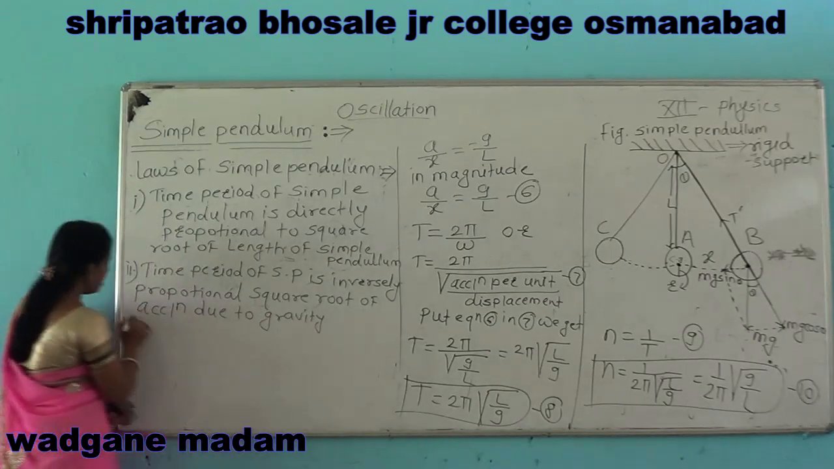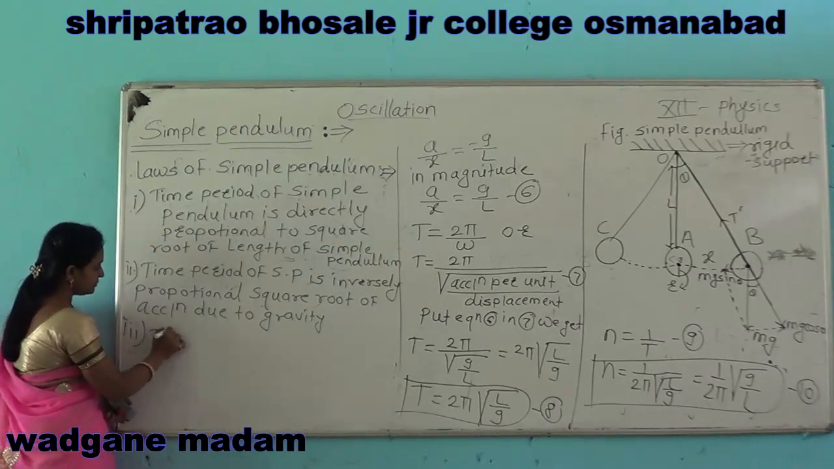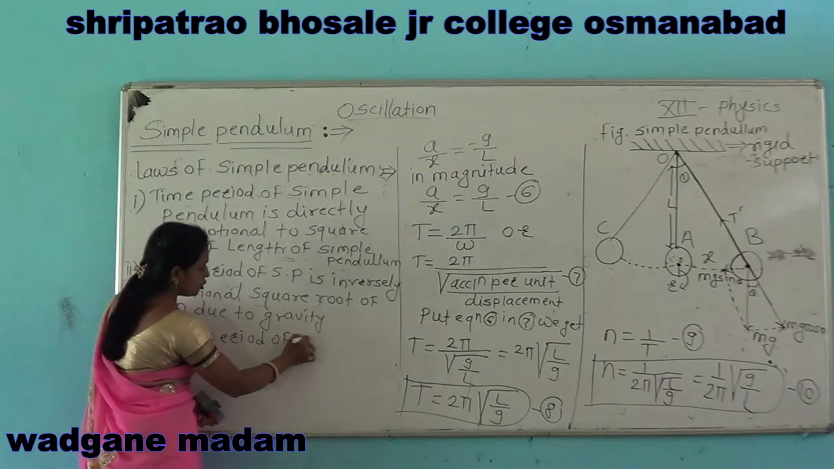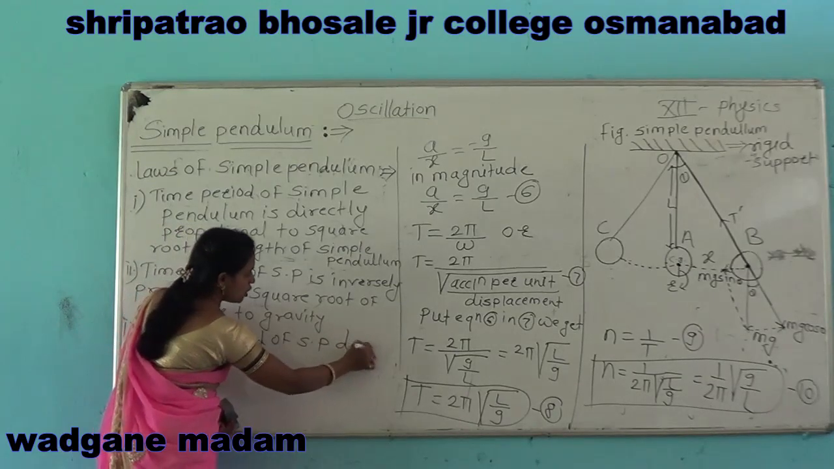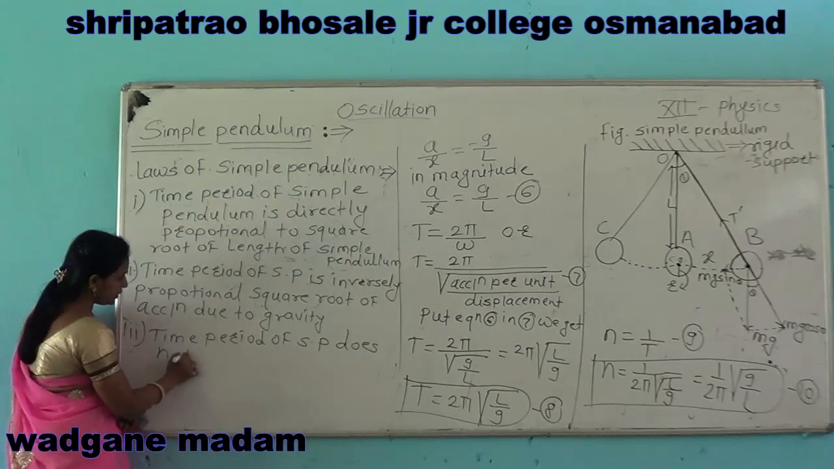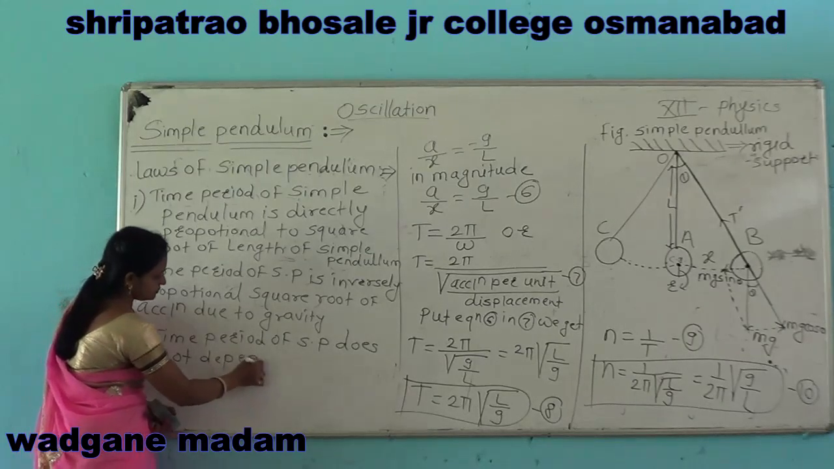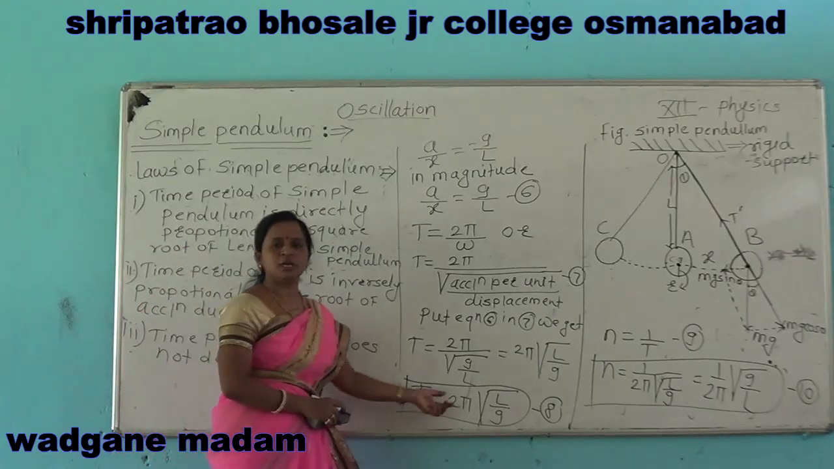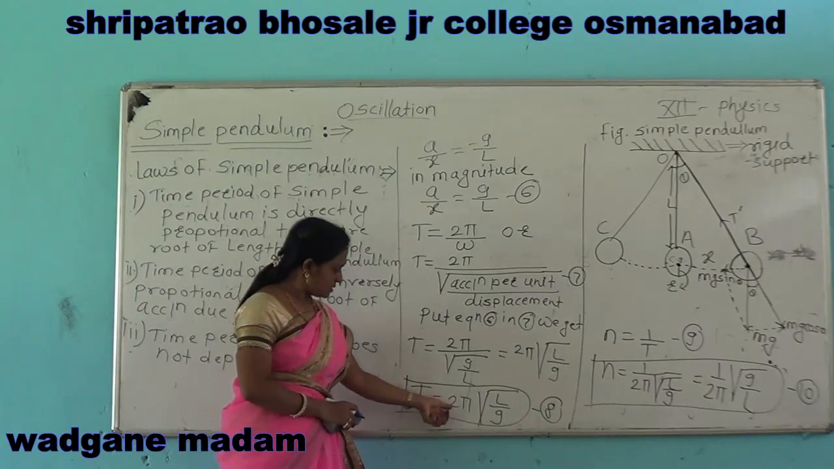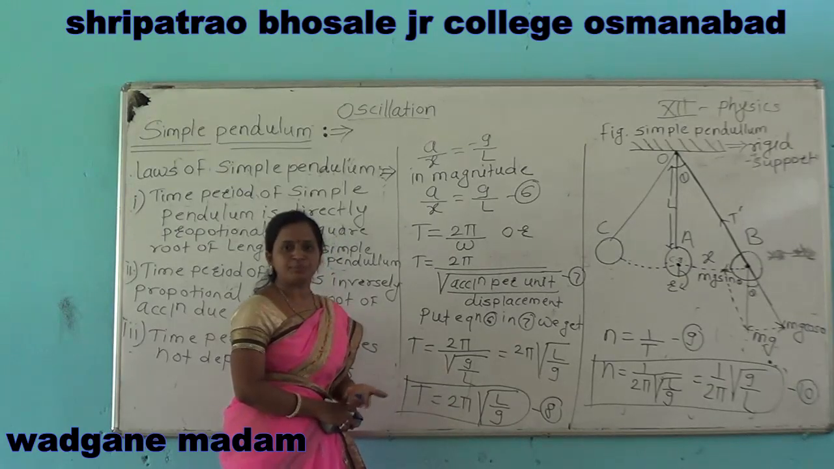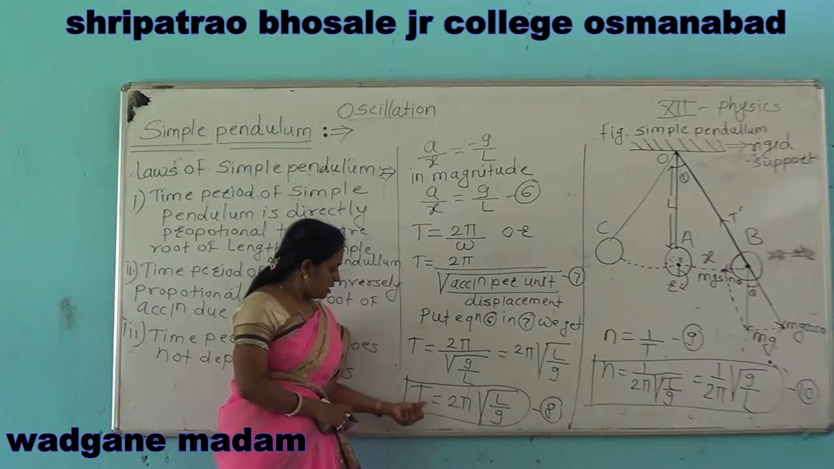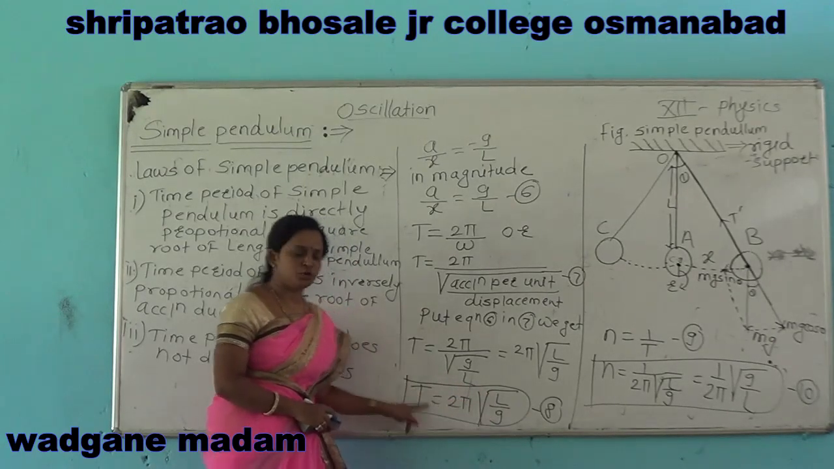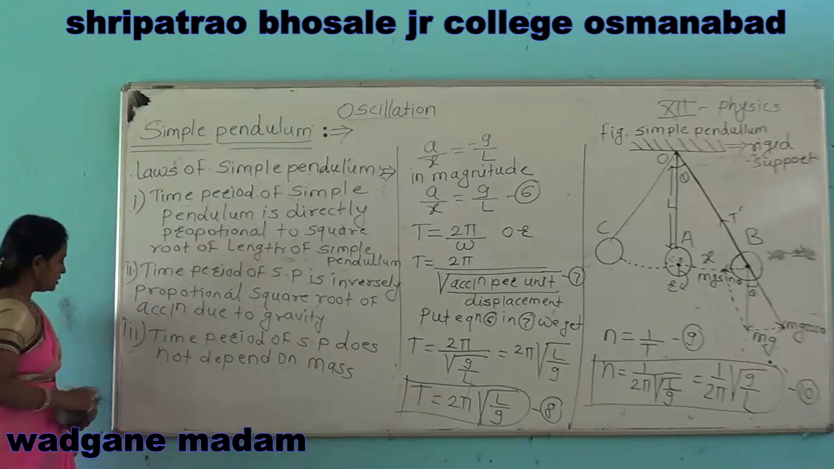Then the third law: the time period of simple pendulum does not depend on mass. In this equation mass is not present, therefore it does not depend on mass. From this equation, time period depends only on length and acceleration due to gravity, not on mass.